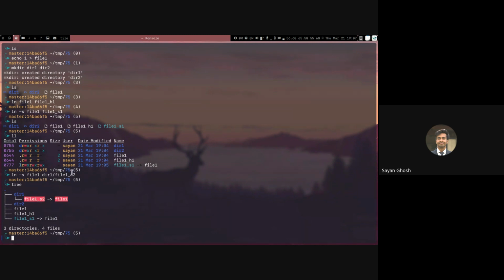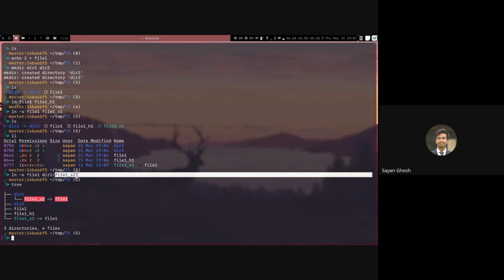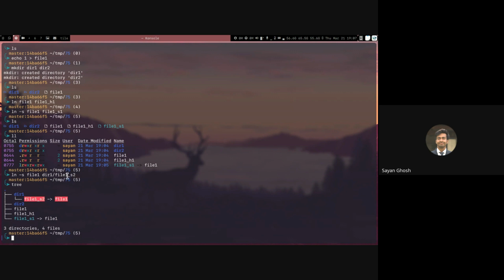It is only tied to some path. So what this does is it creates a symlink in the folder dir1 named file1_s2, and in that file this path is stored. So this file itself contains this path, and it knows to always look for this path. File1_s2, the name of this symlink, contains a pointer to a path of file1.